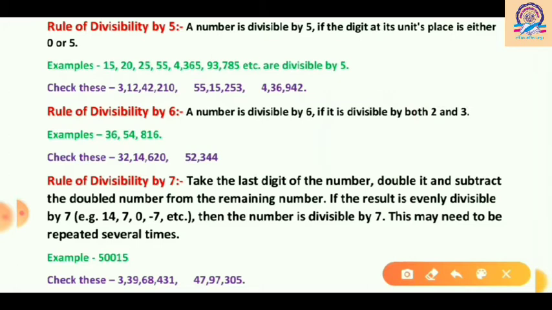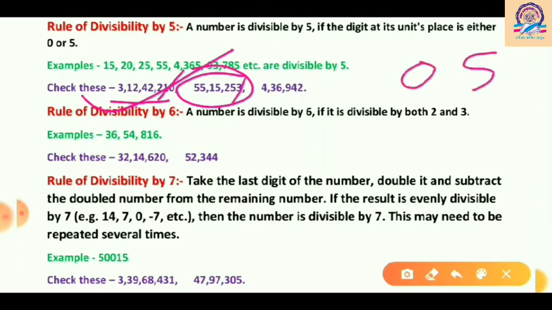The number is 3,12,42,210. Is it divisible by 5? Yes, you are right. In the last digit we have 0, so the whole number will be divisible by 5. Now come to the next number, that is 55,15,253. At the last digit we can see there is 3. There is no 0, no 5, so it is 3. It means this whole number will not be divisible by 5.